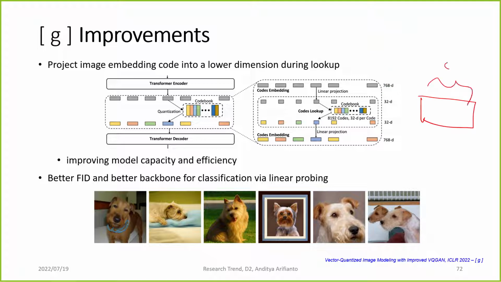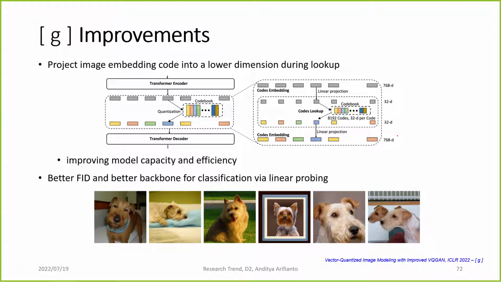They still use an 8000 vocabulary, but the dimension is only 32, so it is much smaller. They use linear projection to compress from 768 into a 32-dimension codebook. It improves the model capacity and efficiency, but everything else is the same. It results in better FID, a better backbone for classification, and better images.